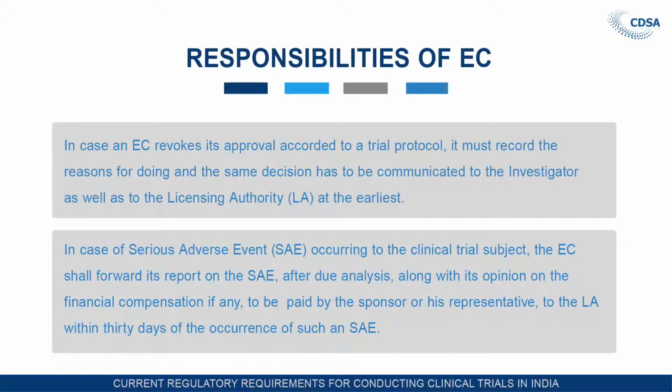If it is related, then how much compensation the sponsor should provide. This detailed analysis and its opinion the ethics committee should forward to the licensing authority within 30 days of the occurrence of the SAE.